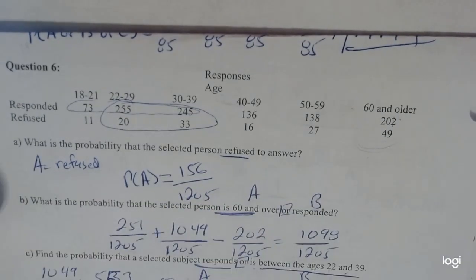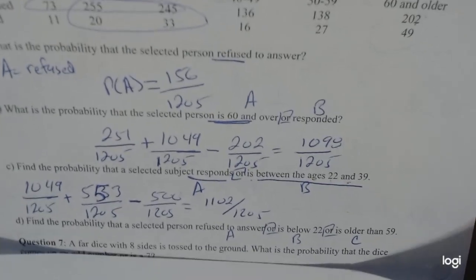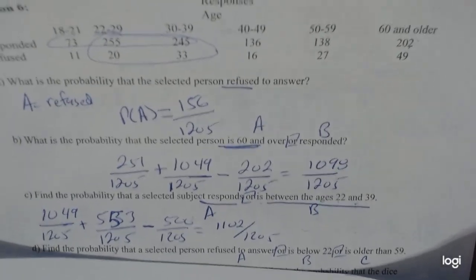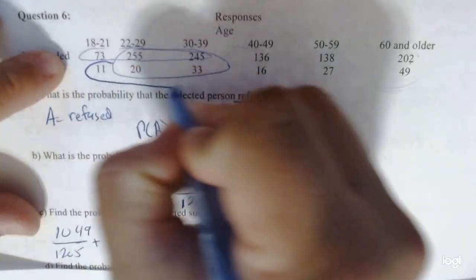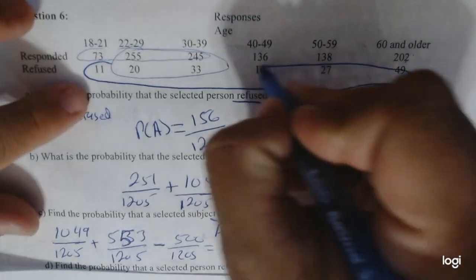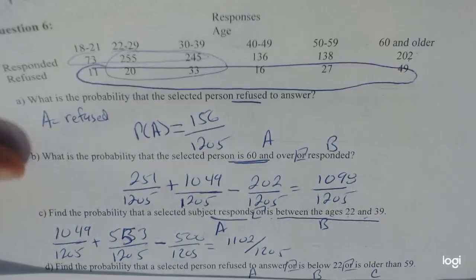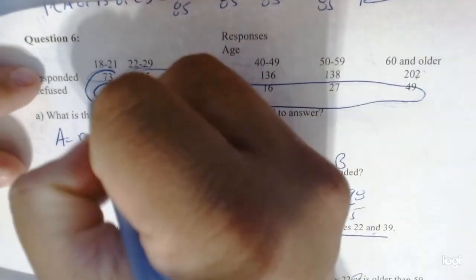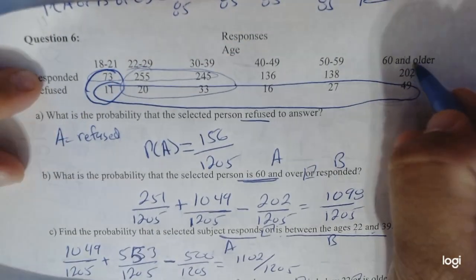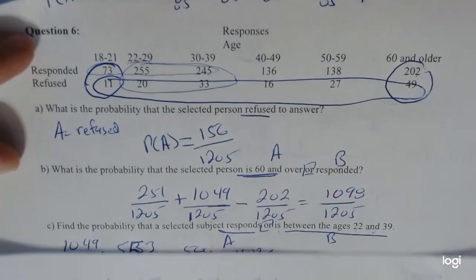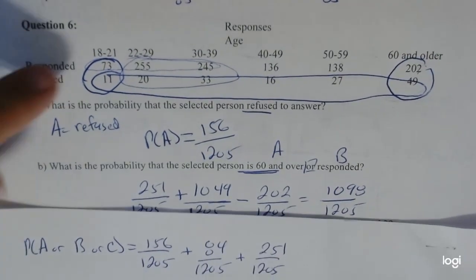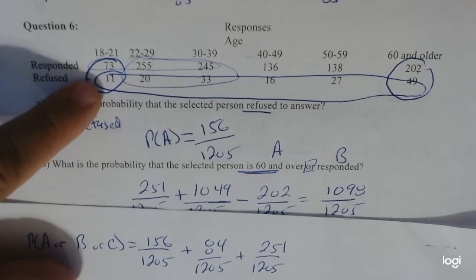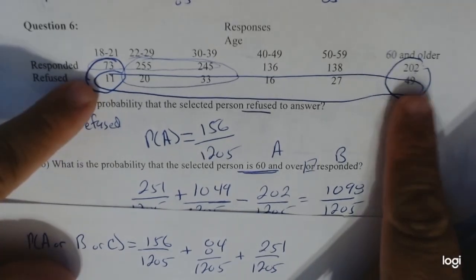Okay. Now we have to do some overlap. So for this one, again, we have three events happening. So we're going to circle everything we have, right? Someone who refused to answer, so that's everybody here. Below 22, so that's everybody here, and older than 59, so everybody there. Do you guys notice what the numbers are where the three circles overlap? It's the 11 and the 49, right?